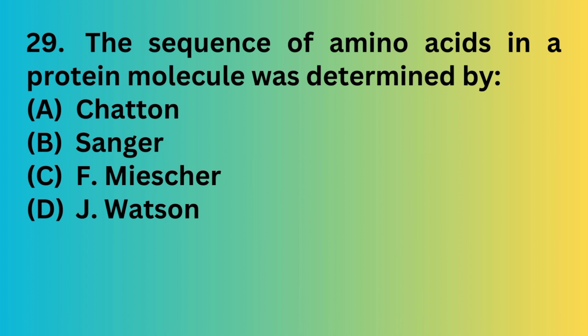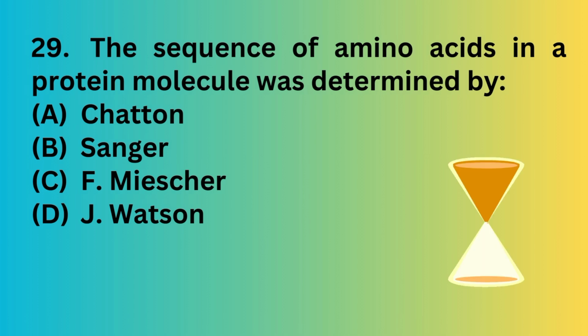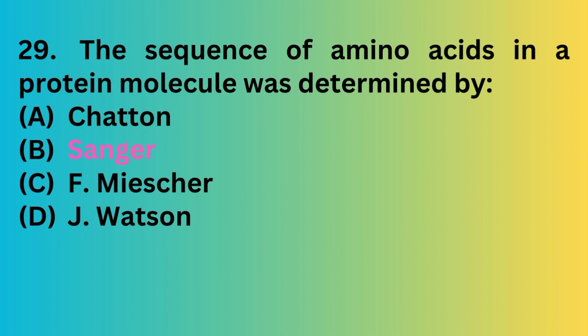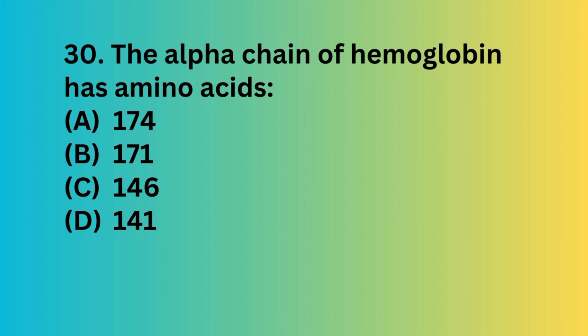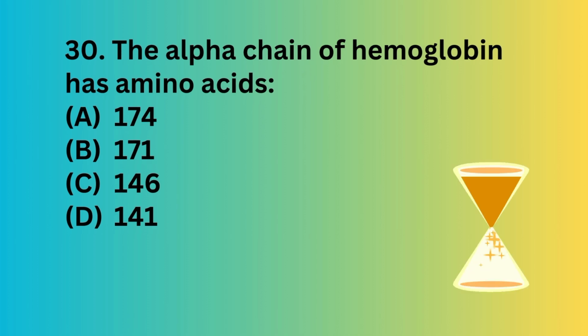The sequence of amino acids in a protein molecule was determined by option A Chapman, option B Sanger, option C Fisher, and option D Watson. The correct answer is option B, Sanger. Question number 30. The alpha chain of hemoglobin has how many amino acid residues?